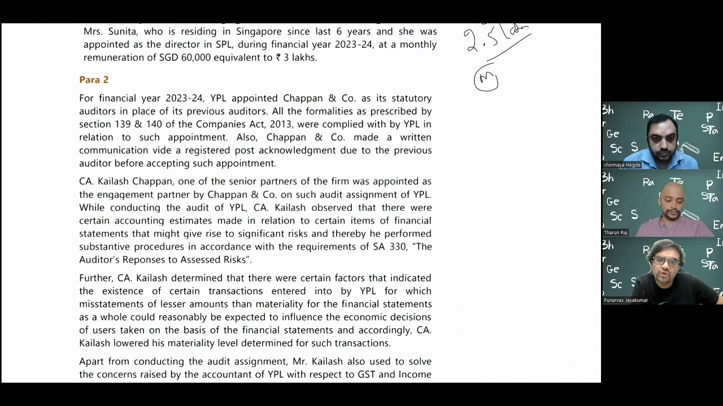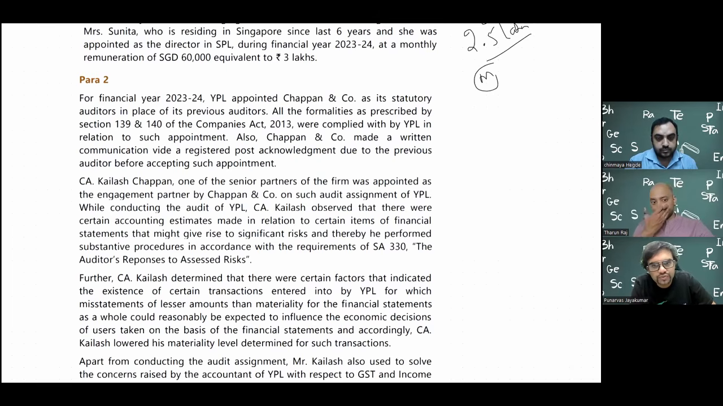One, they should ensure all the formalities of 139 and 140 are followed. So what is 139 and 140? First of all, the previous auditor, you need to ensure whether he has been removed or not. If he is removed, then all the removal provisions of 140 subsection 1 have to be followed. The special resolution, central, that is regional director's approval, all that you need to check.